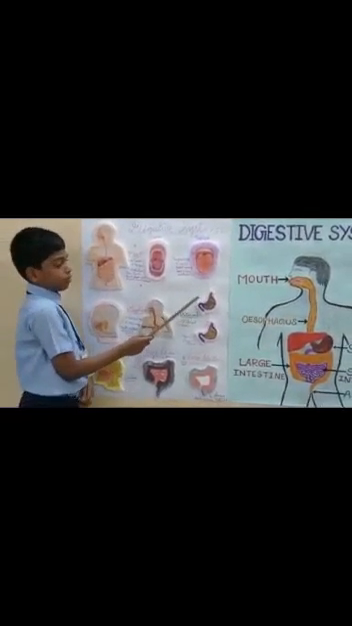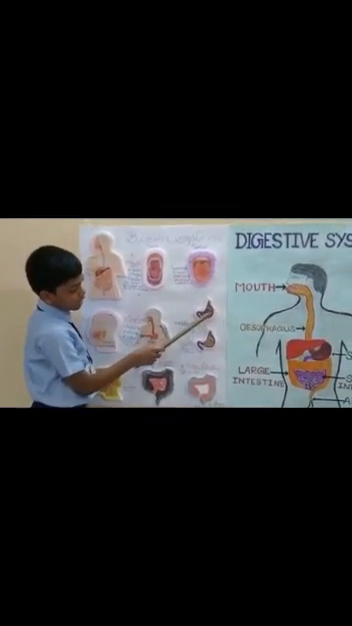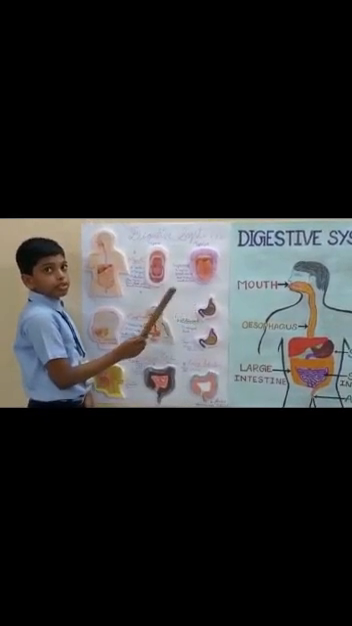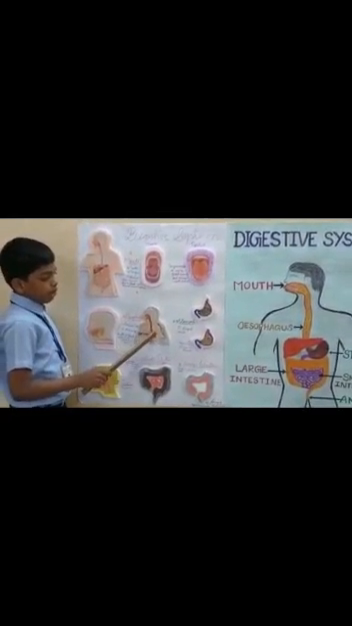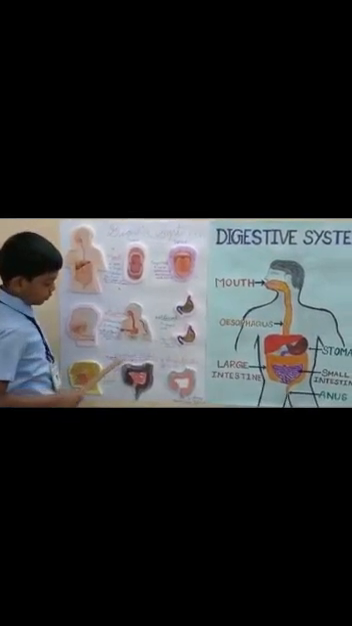The third one is stomach. The stomach is a muscular J-shaped sac. It is used to store food that we eat. Food passing down from the esophagus is further broken down and mixes with digestive juices.